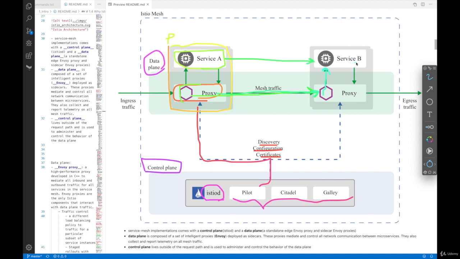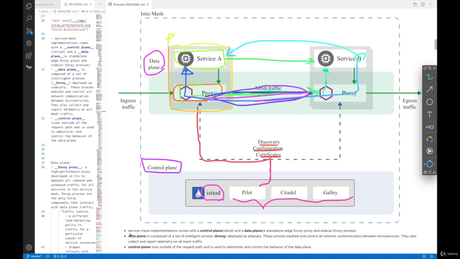And if service B wants to reach A, instead of going directly to service A, it goes through the proxy, proxy to proxy, and then proxy to service A. So all the traffic between or among an Istio enabled namespace's workloads, like pods, is intercepted by the proxy, and this is where you can enable a lot of traffic management and security features. We're going to cover a lot of features in the next section, but this is how traffic is flowing.